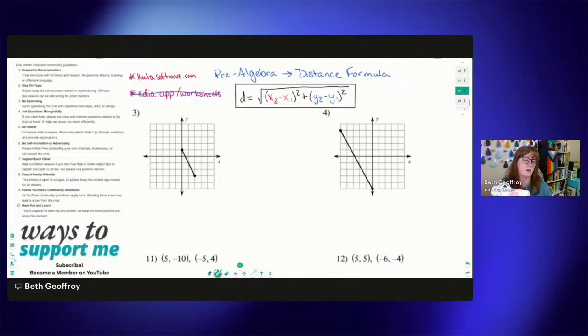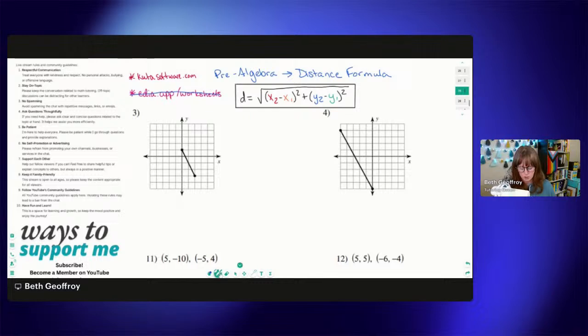Now, when our 2 points are at a diagonal like this on the coordinate grid, then we really can't count the squares. Let's say we had a point here and a point here, and we want to know the distance between these 2 points. We could pretty easily just count the units because it is vertical. Same thing with a horizontal line. If we have a point here and a point here, we can find the distance by just counting those units between the 2 points. But when they're diagonal, we can't just count. The squares don't count as one unit when it's going through diagonally like this.